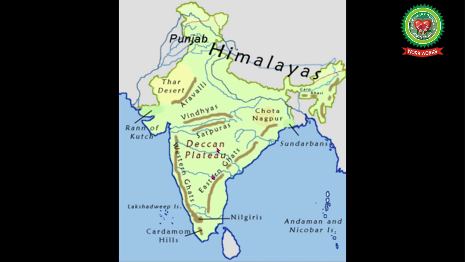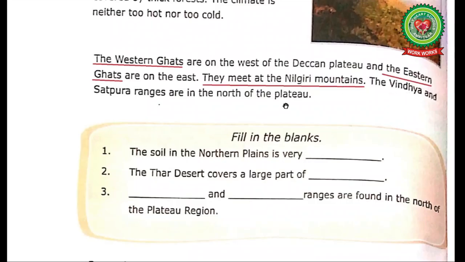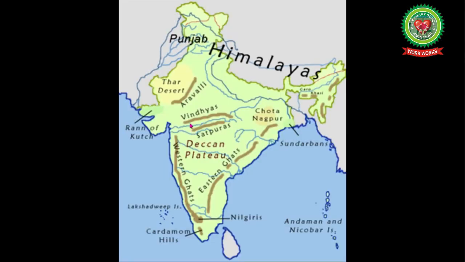Now name the place where Eastern Ghats and the Western Ghats meet? The Eastern Ghats and the Western Ghats meet at Nilgiri Hills. The Vindhya and Satpura ranges are in the north of plateau. Now see here, the Vindhya and Satpura ranges are located in the north of the Deccan Plateau.